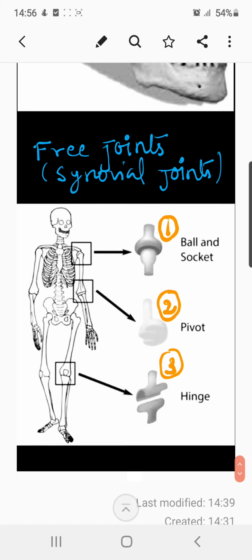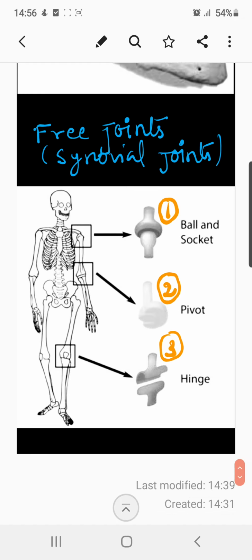Now we'll see the next type of joint, that is the pivot joint. In this type of joint, the rounded surface of the bone fits into the ring formed by the other, and an example for this type of joint is the joint of neck and head, which allows the movement forward and backward and turns the head right or left. It allows rotational movements only.